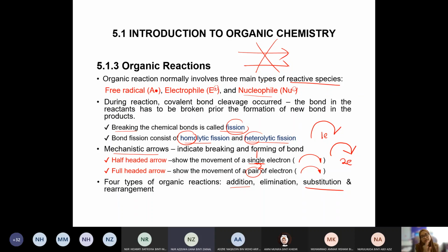Rearrangement, the word re-arrangement, that means arranging again. For example, at the beginning, we have a double bond between carbon number 1 and carbon number 2. After the rearrangement reaction has taken place, the double bond is now located at carbon number 2 and number 3. That is what we call a rearrangement reaction. So these are the four general reactions that can take place in organic reactions.